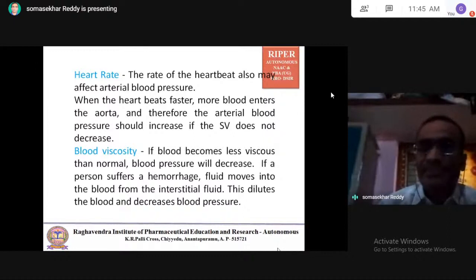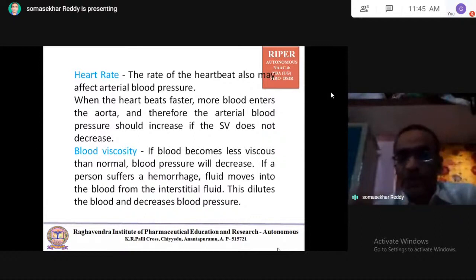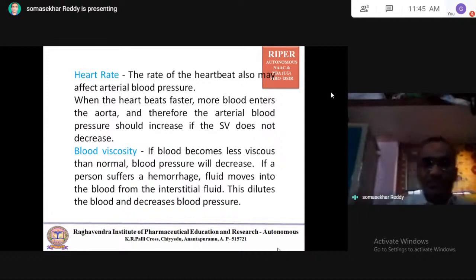If the blood becomes less viscous than normal, blood pressure will decrease. Less viscous means it is freely flowing, there is no stopping. If a person suffers a hemorrhage, meaning loss of blood, or fluid moves into the blood from the interstitial fluid, this dilutes the blood and decreases the blood pressure.